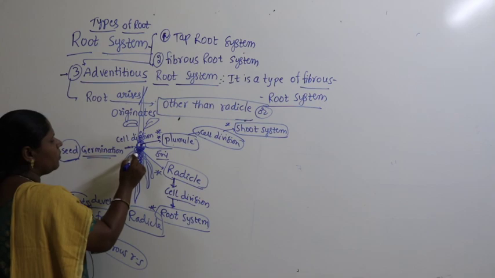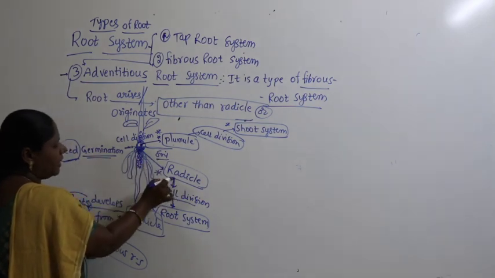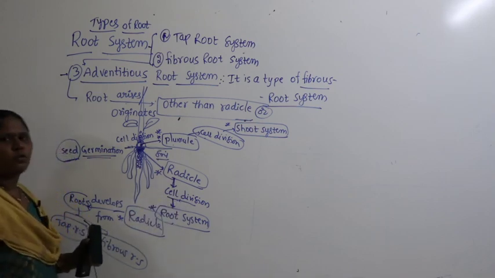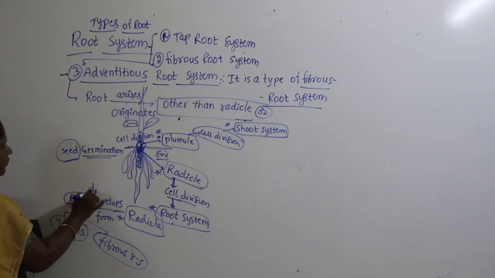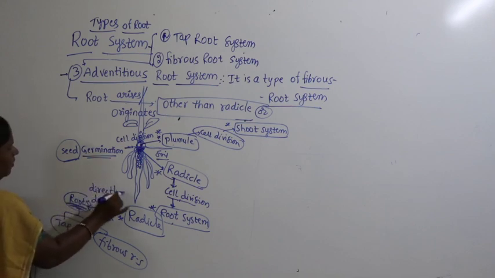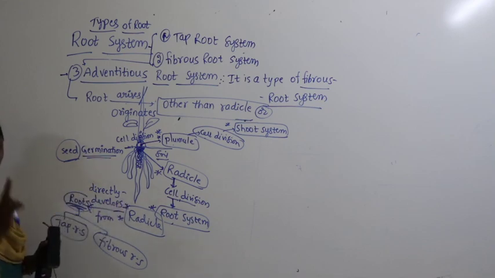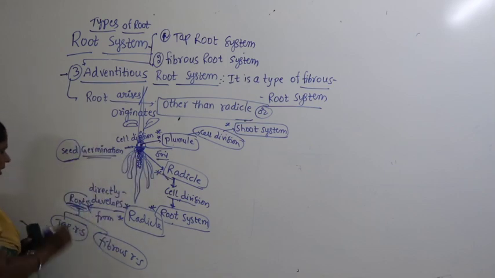Similarly, the down cell, what you find in the soil, is called radicle. Radicle will undergo cell division and lead to formation of what is called root system. The roots which directly develop from radicle, what are they? There are two types of roots which develop directly from radicle. What are they? Taproot system and fibrous.